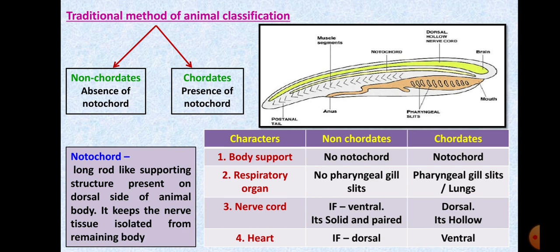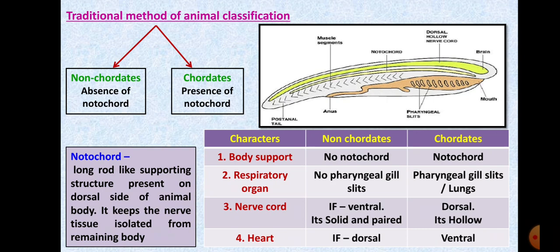I hope you can tell whether we are non-chordates or chordates. Yes, we are chordates. Then presence or absence of nerve cord: if the cord was present on the ventral side, those were grouped under non-chordates. In chordates the nerve cord will be present on the dorsal side, as you can see in the image above the chart. And lastly, the heart.